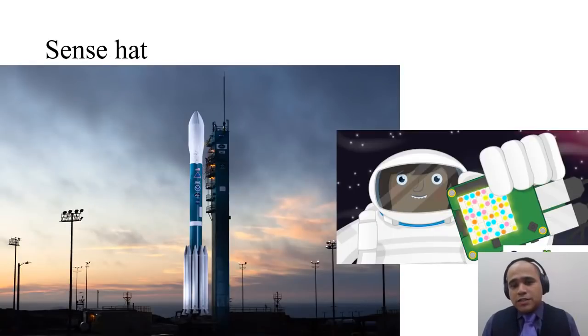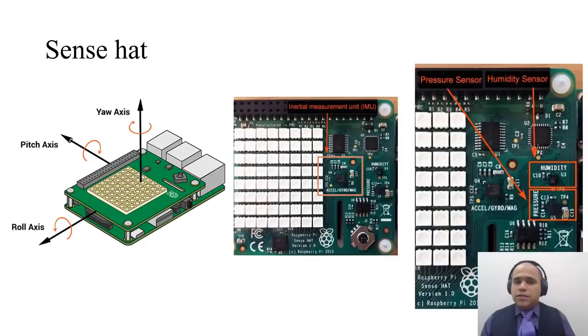If someone asks me whether there is any sensor that goes into a rocket and runs in space, yes, the most popular one is the Sense HAT, which is an open source project by Raspberry Pi. A Sense HAT is nothing but an attachment that fits on top of a Raspberry Pi. This Sense HAT has an IMU unit inside it, which is a combination of gyroscope, accelerometer and magnetometer. It also has pressure sensors and humidity sensors. These sensors are designed such that they can work in space.